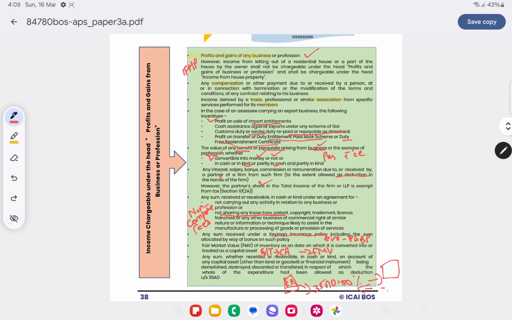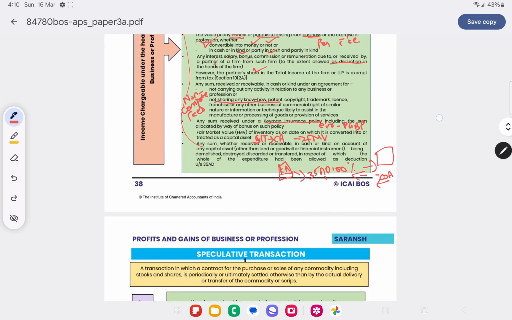We cannot get the benefit of cost of acquisition because we have already claimed it as deduction under PGBP. Okay, all these will come under the head PGBP.